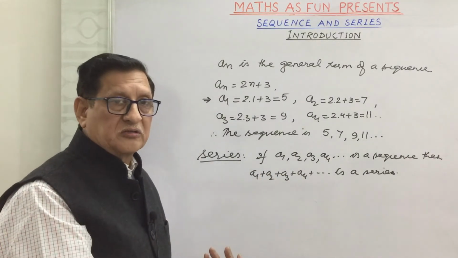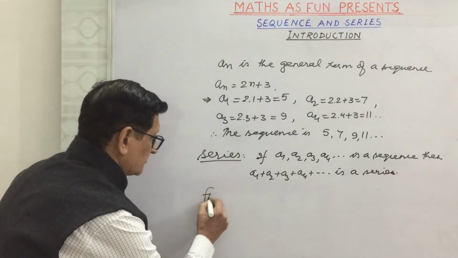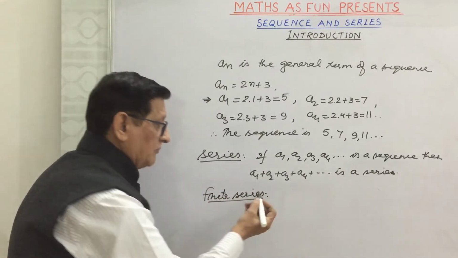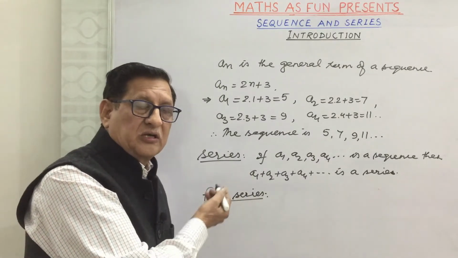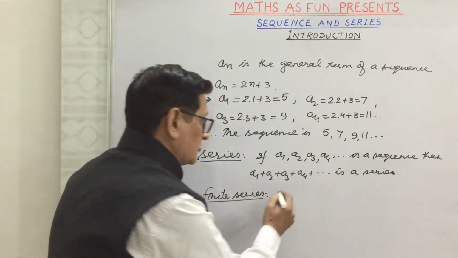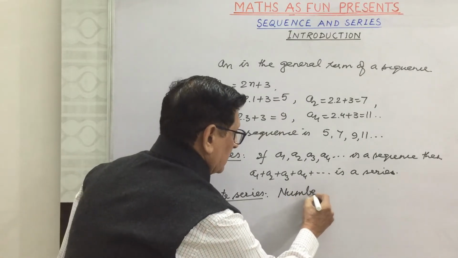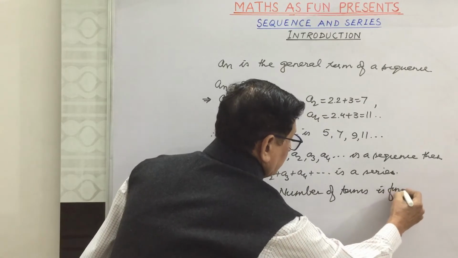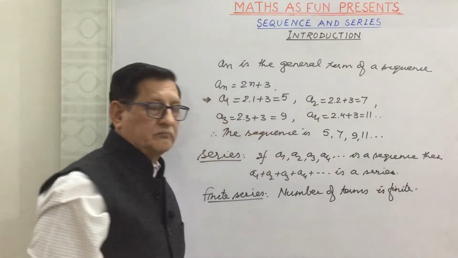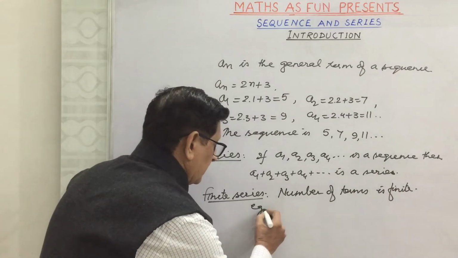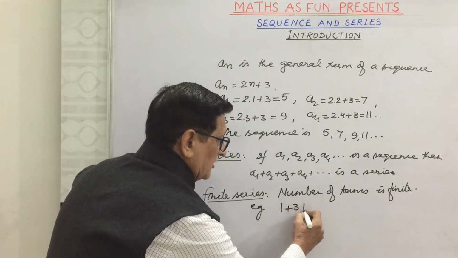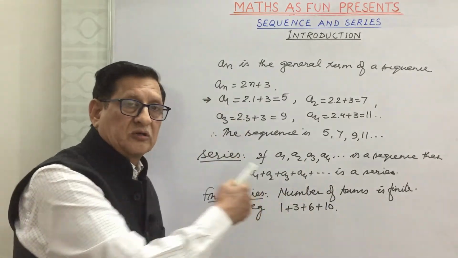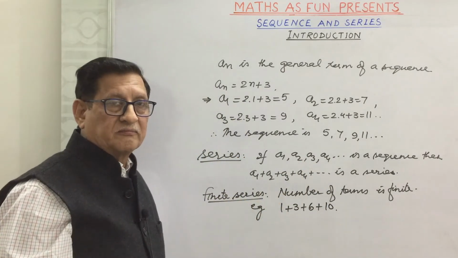Now, the types of series. Finite series. If the number of terms in a series are finite, then it is a finite series. So, to remember, we can write if the number of terms is finite. For example, it is 1 plus 3 plus 6 plus 10. There are only 4 terms, so it is a finite series.